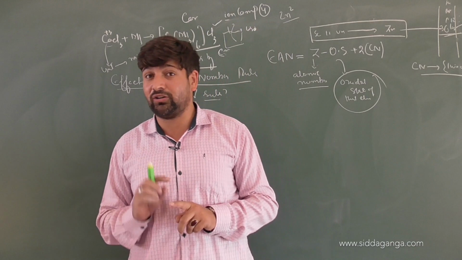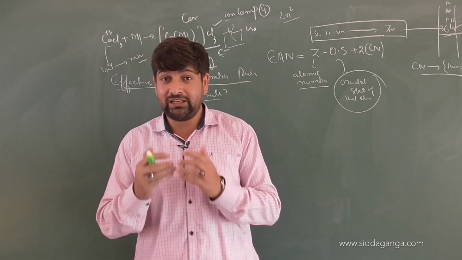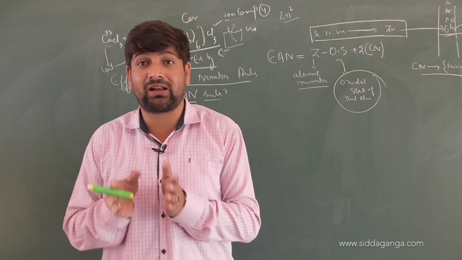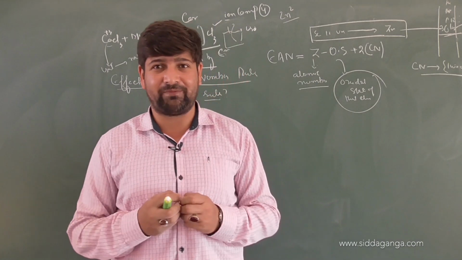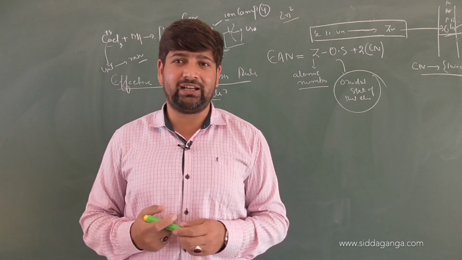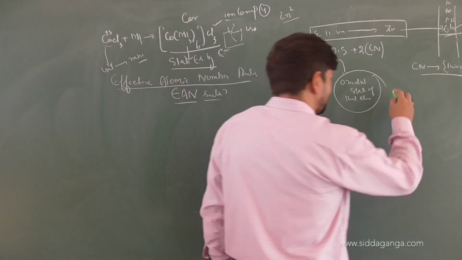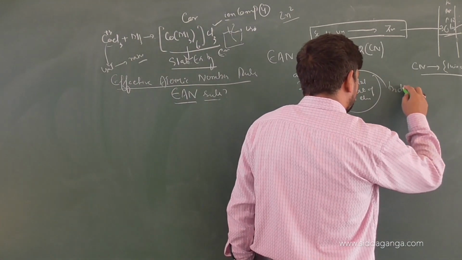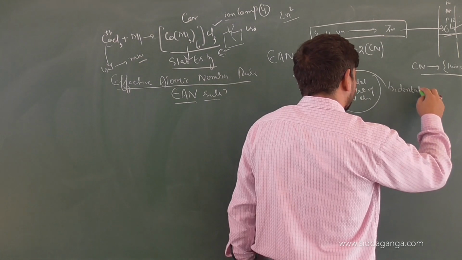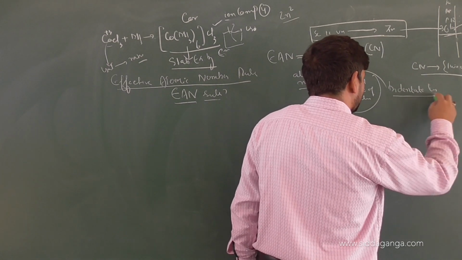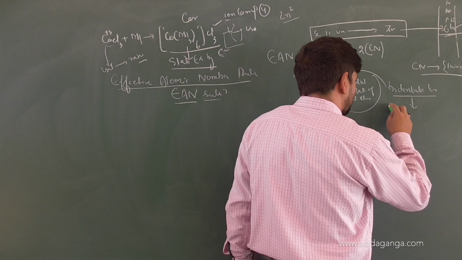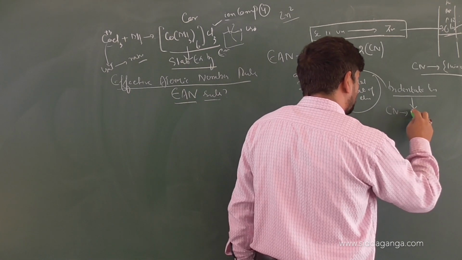It has to be done on the basis of the number of atoms which are ligated to the central metal atom. Suppose it is a bidentate ligand. Each bidentate ligand has a coordination number of what? 2.